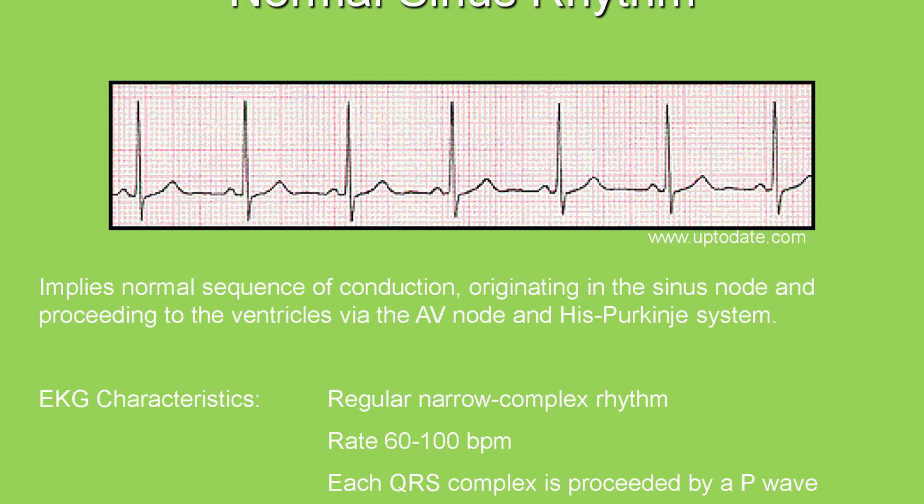Each QRS complex is preceded by a P wave. The P wave is usually upright in lead 1 and lead 2, and downward in lead aVR. This is all about the normal sinus rhythm.